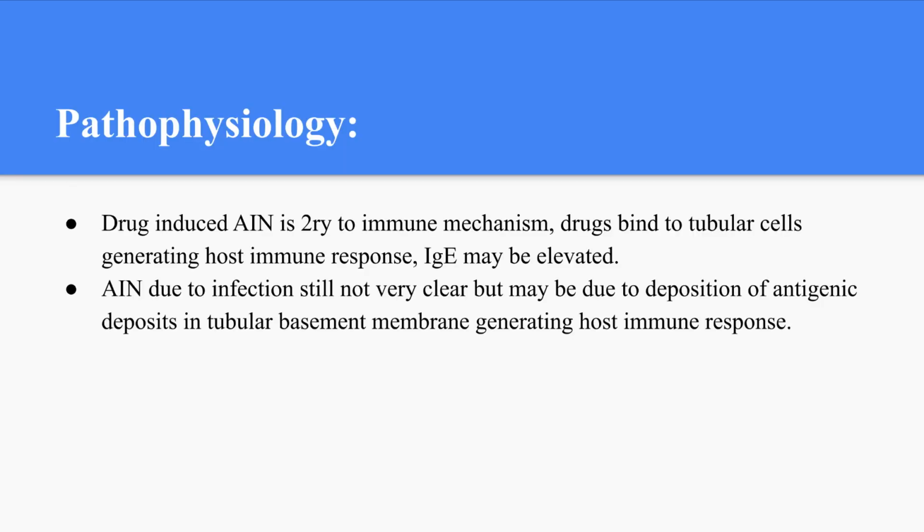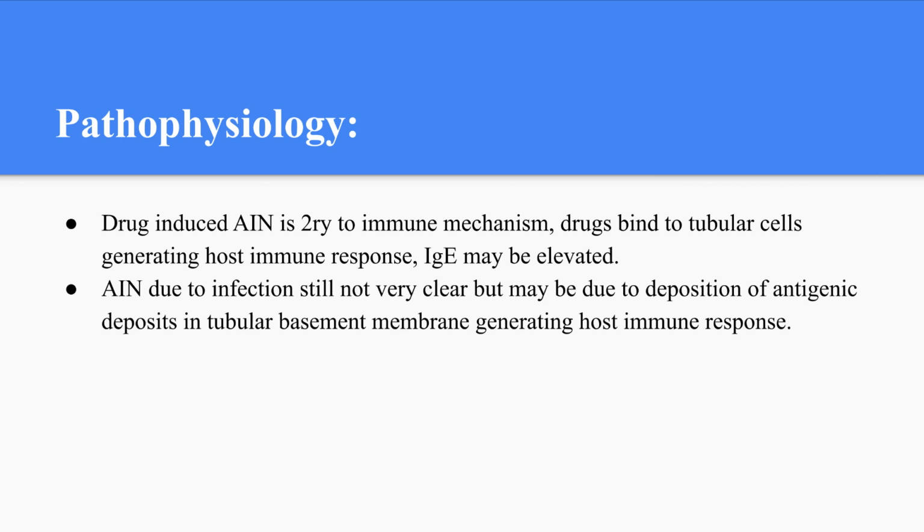The pathophysiology of drug-induced acute interstitial nephritis is mainly secondary to an immune mechanism. Drugs act as antigens and bind to tubular cells in the interstitium, and this generates a host immune response, and we can see in these cases IgE may be elevated. So when we talk with our patient, we have to discuss his drug history and never forget that there is a latent period, maybe up to several weeks, as the patient may take these drugs 2 or 3 weeks before and present after that with acute kidney injury.